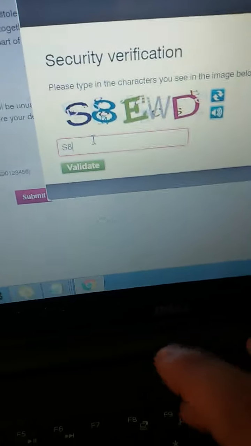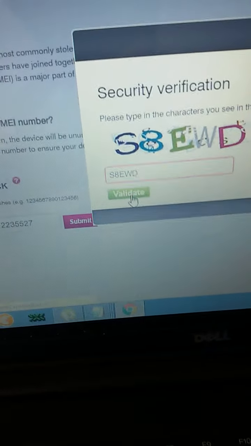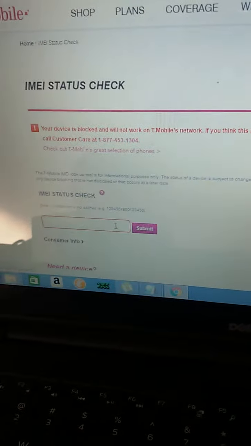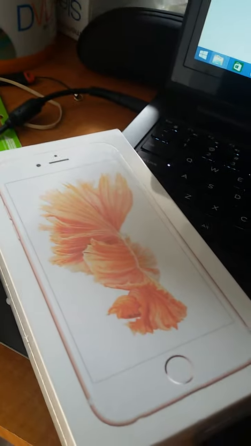This is part one of the physical factory sealed T-Mobile iPhone 6s. Clicking file date. Which is definitely blocked, as you can see, which is the physical device. This is part one, and part two will be back very shortly, where we're basically clearing this device out of the system. It's a T-Mobile factory sealed iPhone 6s.